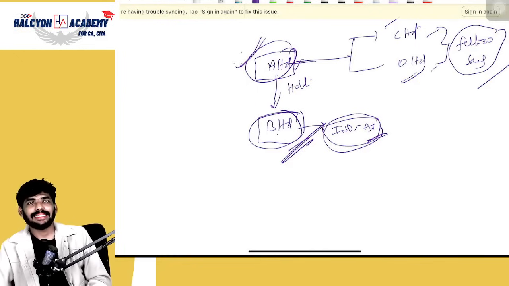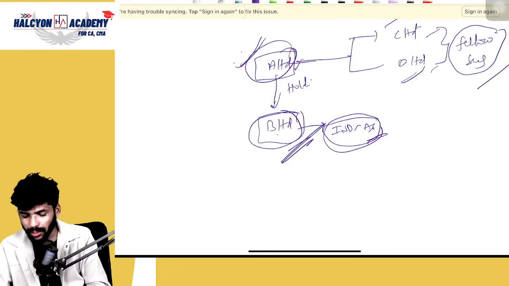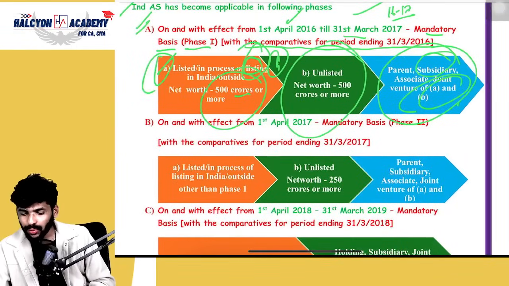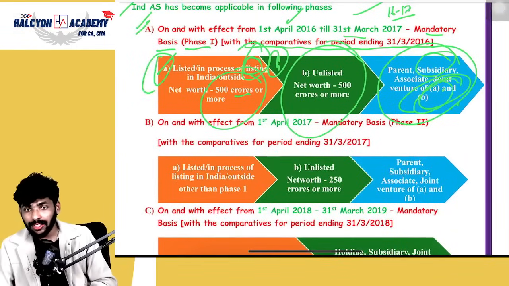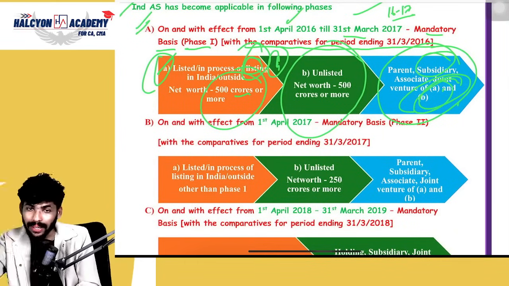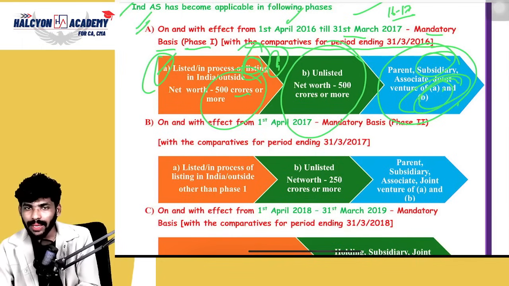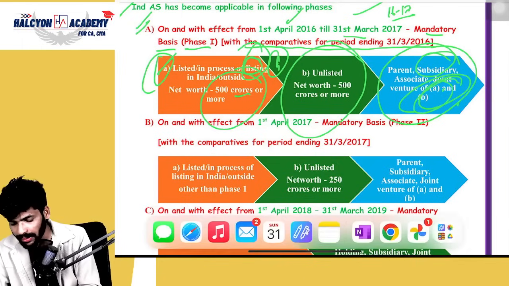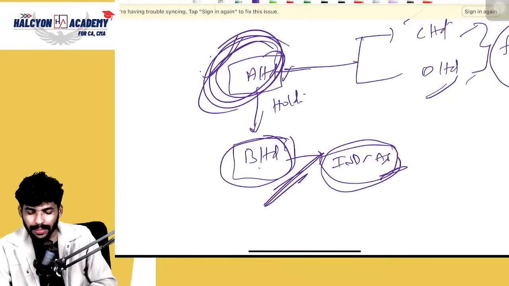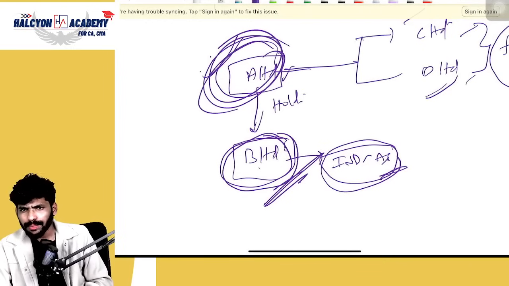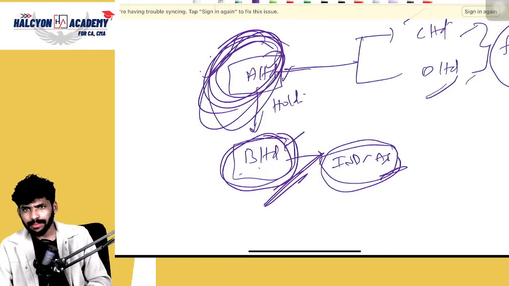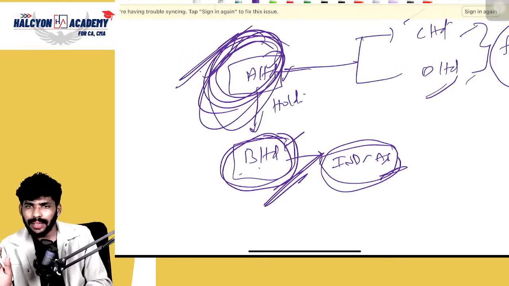Tell me, guys. Okay, see, coming to the provision: parent, subsidiary, associate, joint venture of A and B. Which means if it is applicable to any company, that company's parent company, holding company, subsidiary company and associate company are covered. So it is applicable to A Limited, because A Limited is the holding company to B Limited, correct or not? Obviously it will be applicable to A Limited.